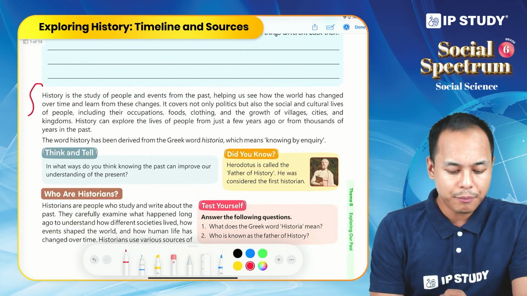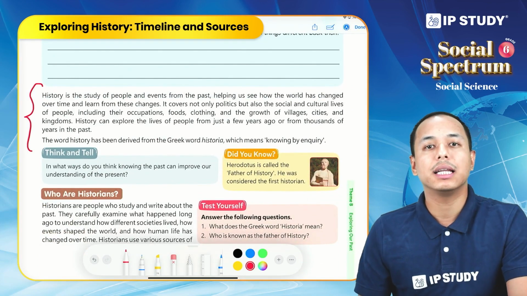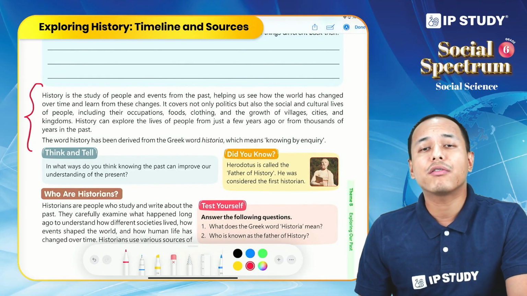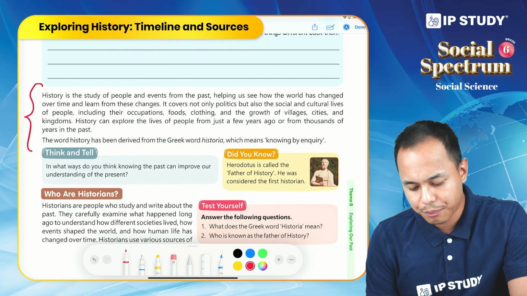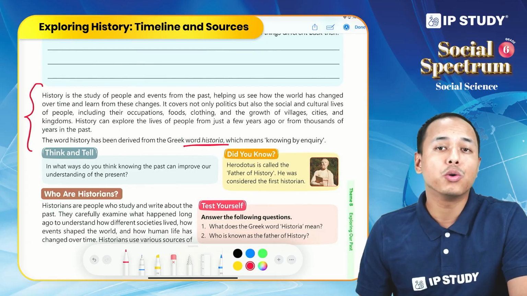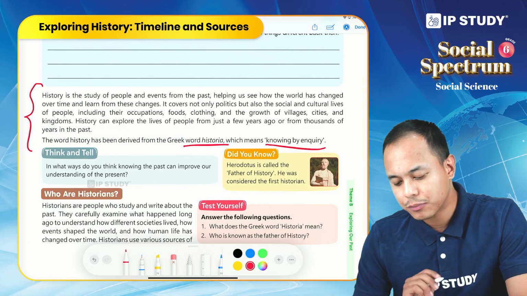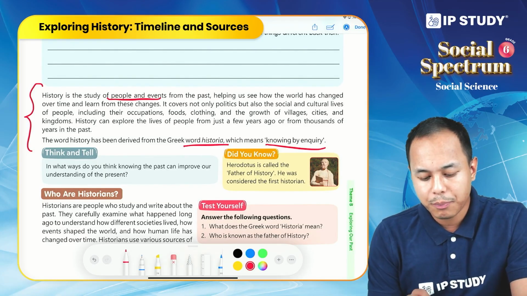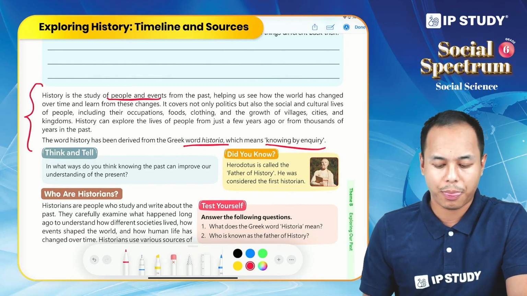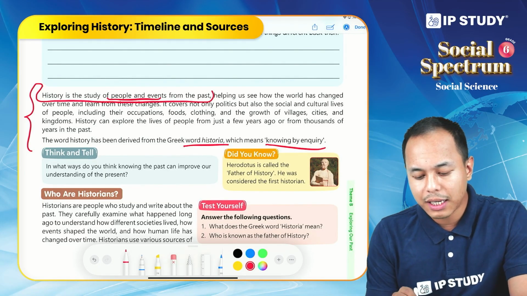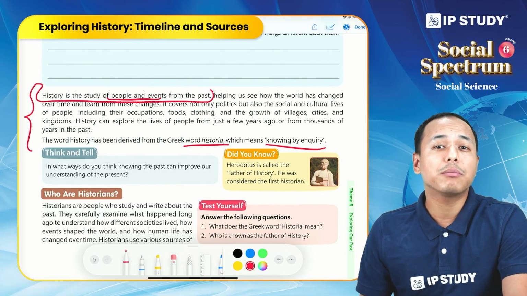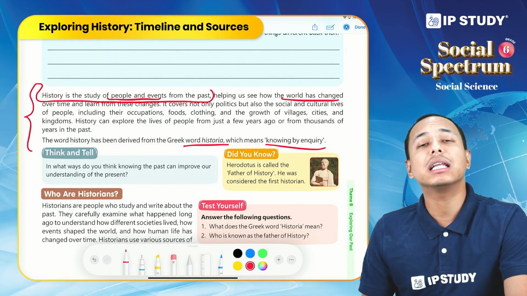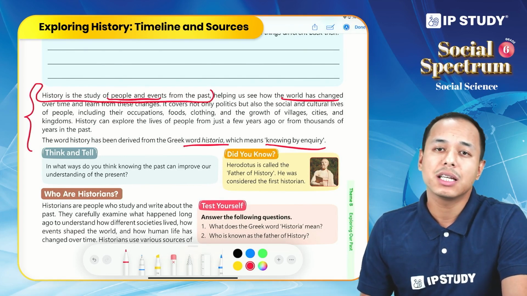Before we discuss the first topic, let us first understand what history is. History is a word derived from a Greek word historia, and this means knowing by inquiry. To define history, history is the study of people and events from the past, and history helps us to understand how the world has changed over time and what lessons we can learn from these changes.